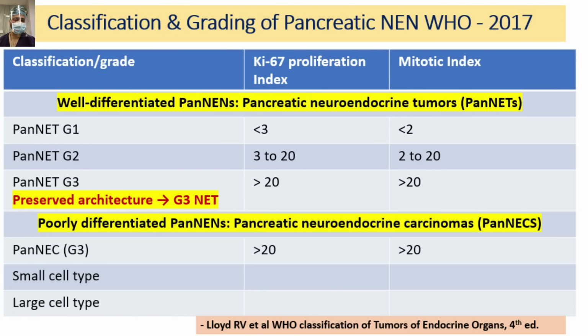There are no other grades for NEC. They are basically two types, small cell type and large cell type. In both these scenarios, the Ki67 and the mitotic index is more than 20. So you can pause this slide here and try to understand the difference between the NET grade 3 and NEC grade 3.